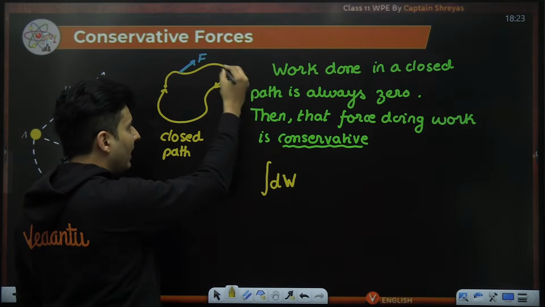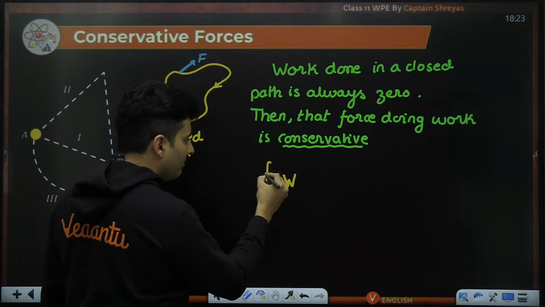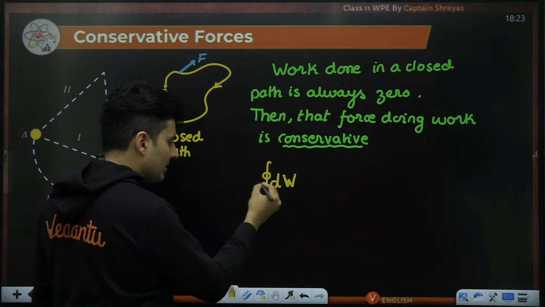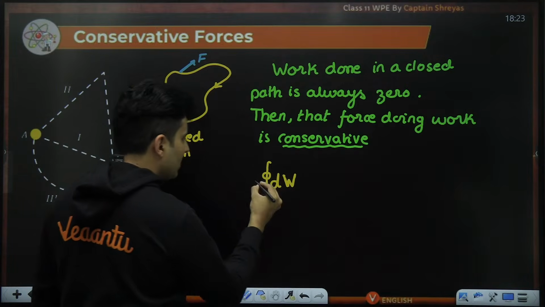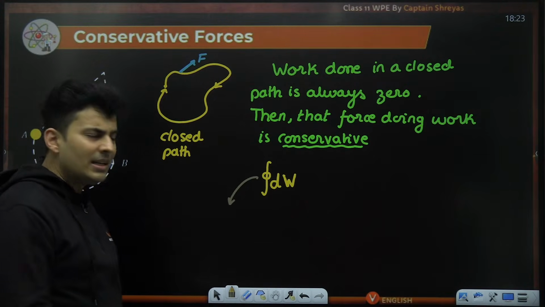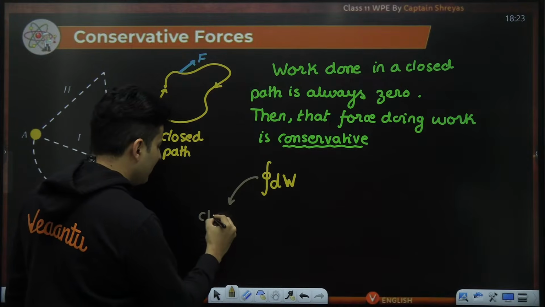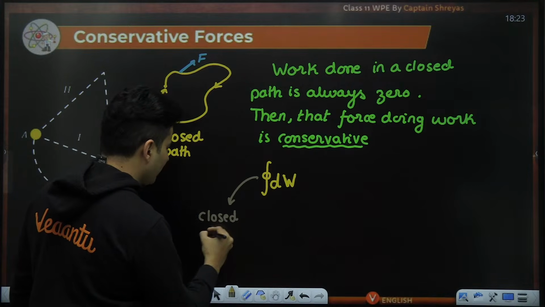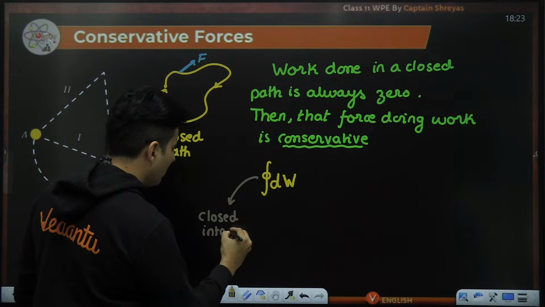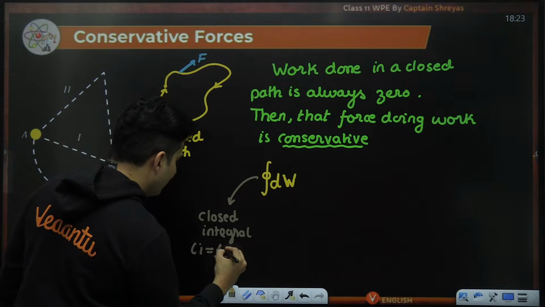But I'm coming back to the same place, the starting and final position is the same, so the symbol used is this. This is called a cyclic integration or closed line integral, or basically, closed loop integral. Closed integral means my initial and final is the same.